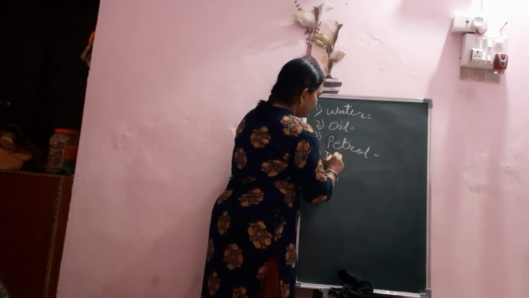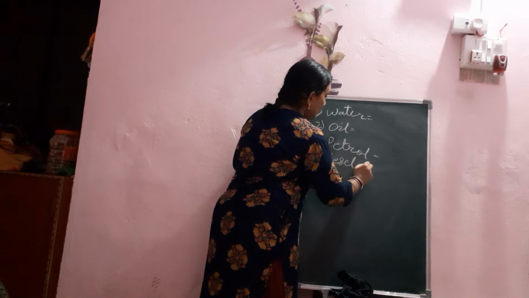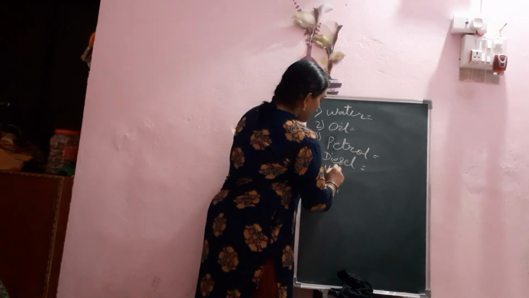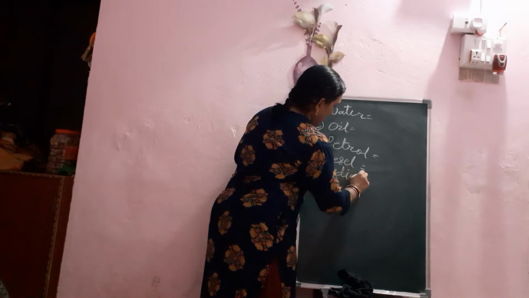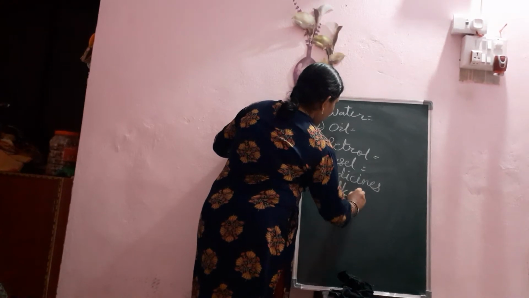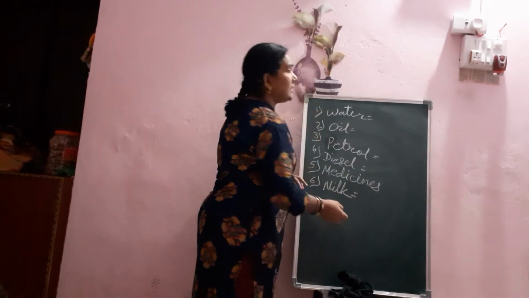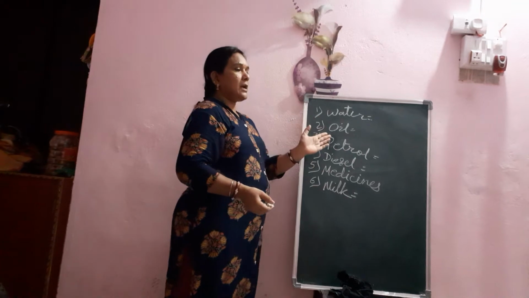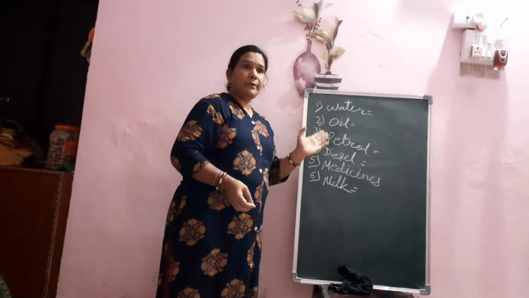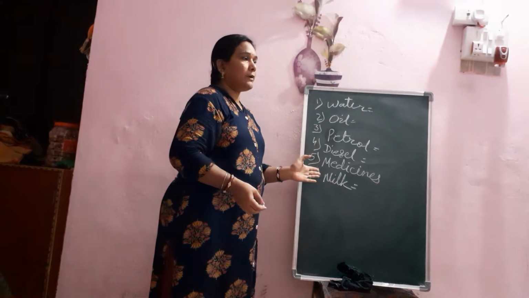Fifth, medicines. Sixth, milk. These liquids we need every day. Every day we are using them in our life.